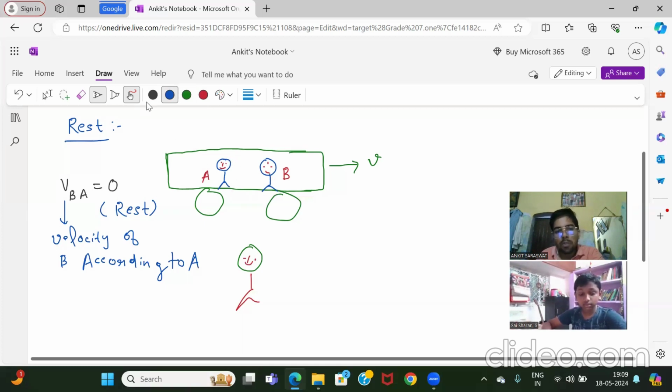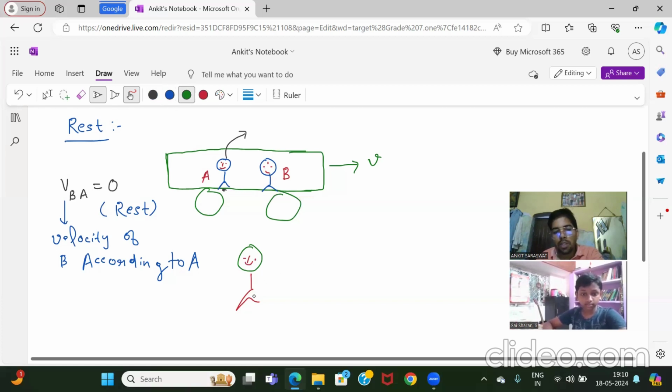Clear? So this object A is not moving anywhere. He is here only, at this place. At this place, he is sitting for a longer duration of time until this person completes his journey. This A is not changing its position with respect to time and with respect to the surroundings. With respect to surroundings means with respect to B. Clear?